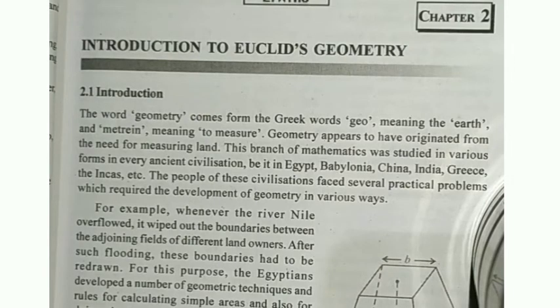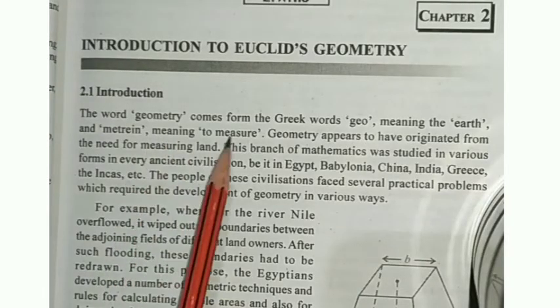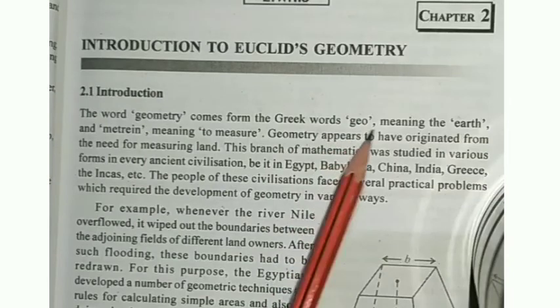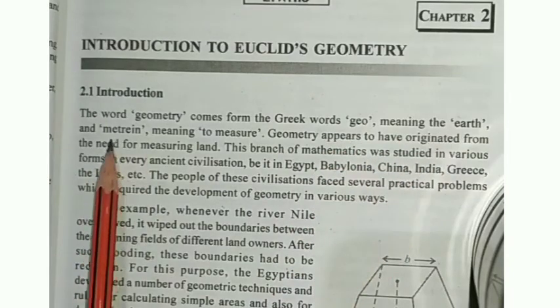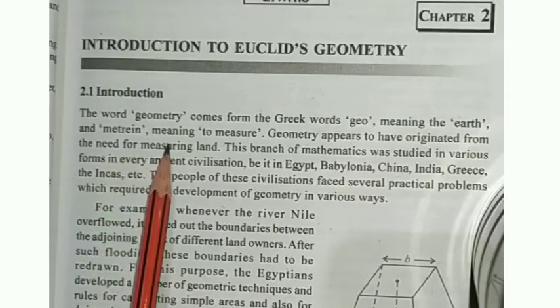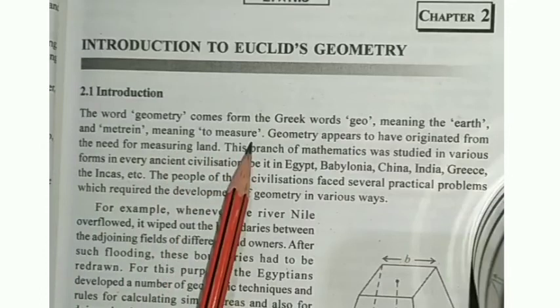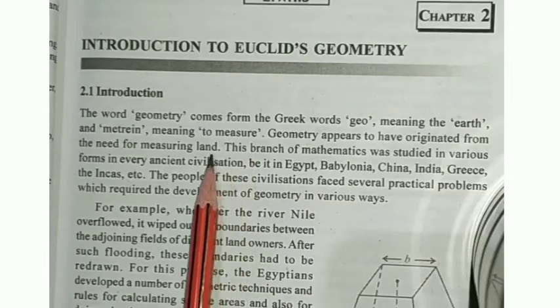The second chapter, that is Introduction to Euclid's Geometry. In the introduction they have given the origin of the word geometry. It comes from the Greek words geo meaning the earth and metrion meaning to measure. It means measurement of the earth, or we can say measuring land.